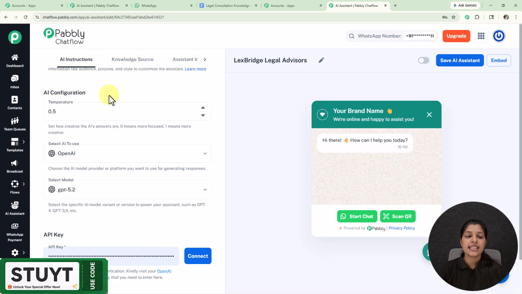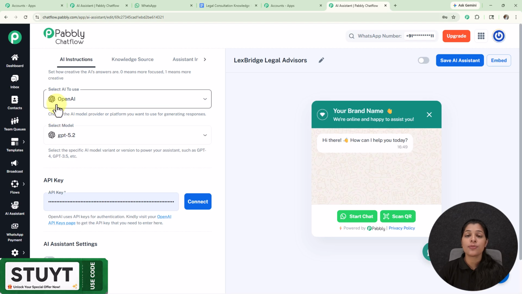Now we are getting this AI configuration section where we have this option for selecting the temperature. So temperature here basically shows the creativity of the AI. Here 0 means more focused and 1 means more creative. So as you move towards 0, your answer will be more focused, and if you move towards 1, your answer will be more creative. But I'm going to keep it as 0.5, which is the most suitable or friendly temperature. So here I have selected my temperature as 0.5.